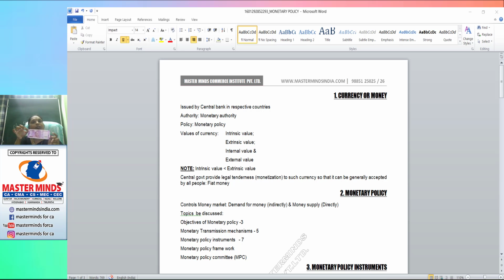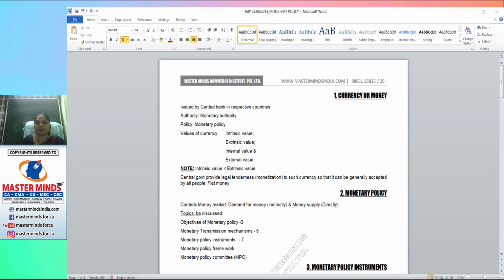Giving this legal tenderness to any currency by a central government will be treated as monetization. If the same central government cancels this legal tenderness to a particular currency, we call it demonetization. If the government brings the demonetized currency into circulation once again, we call it remonetization. So legal tenderness is essential for currency where the intrinsic value is less and the extrinsic value is much higher, and this currency is known as fiat money.